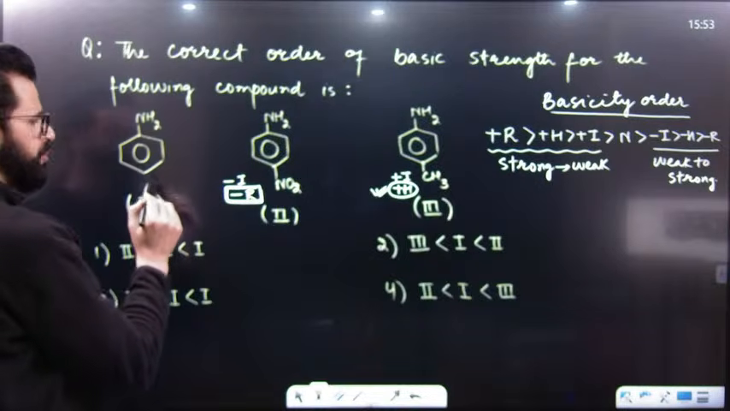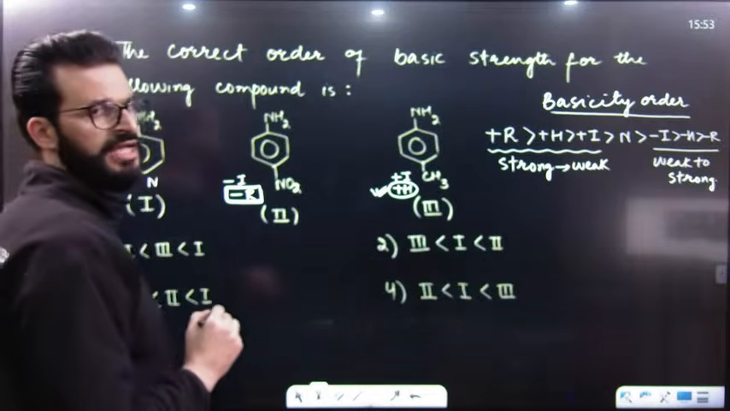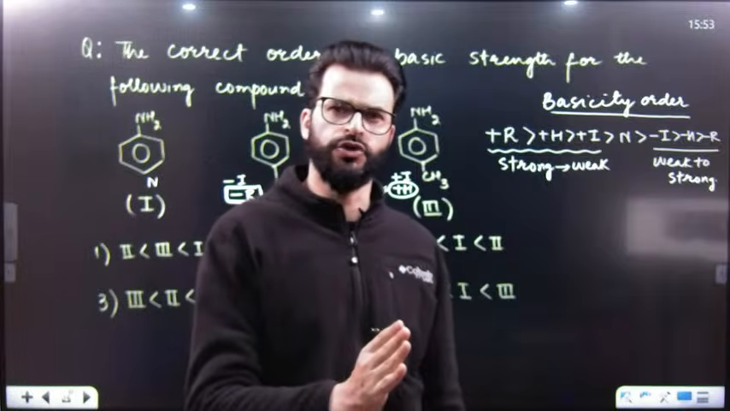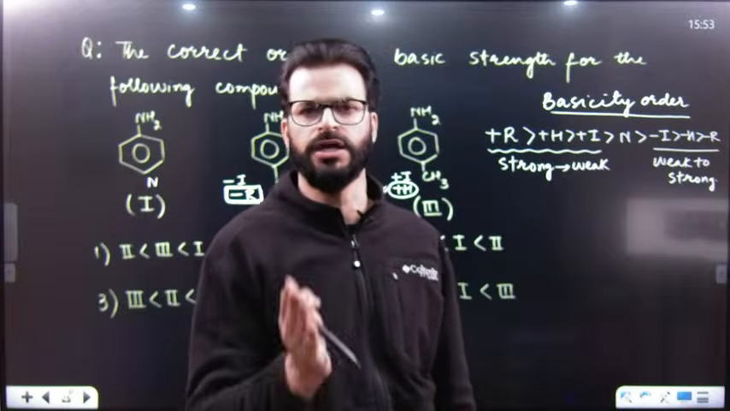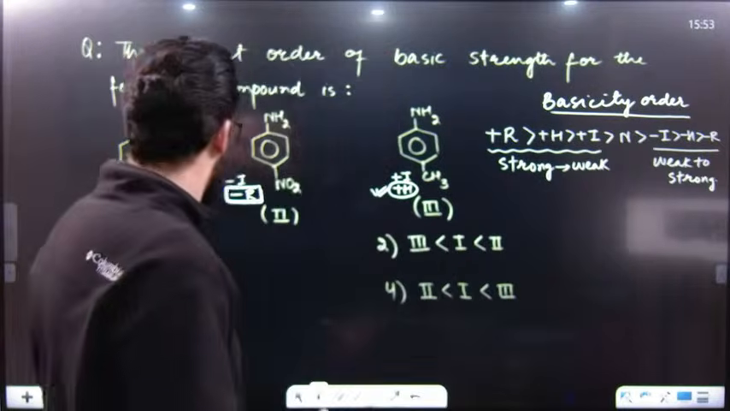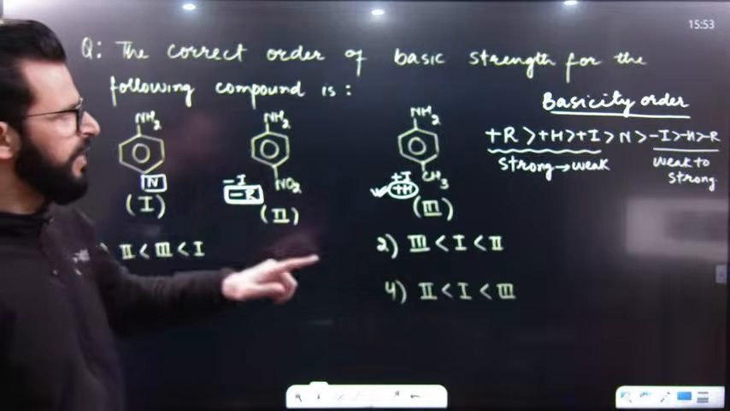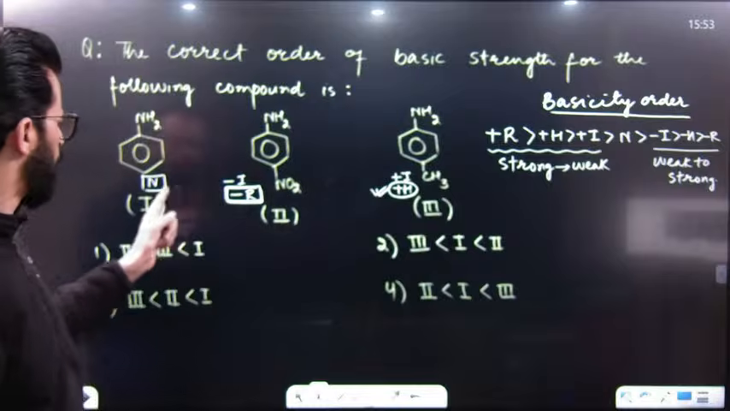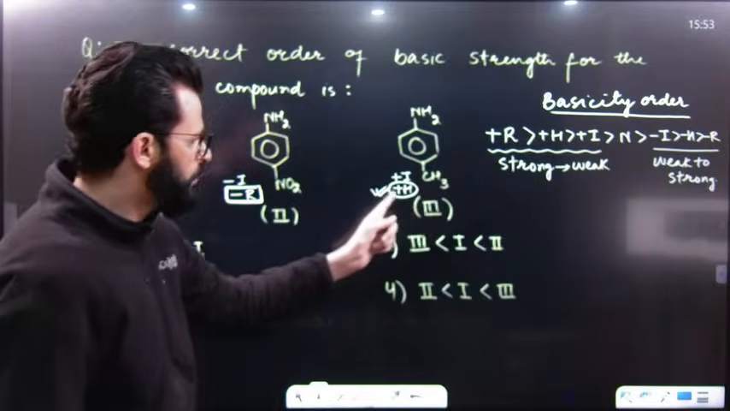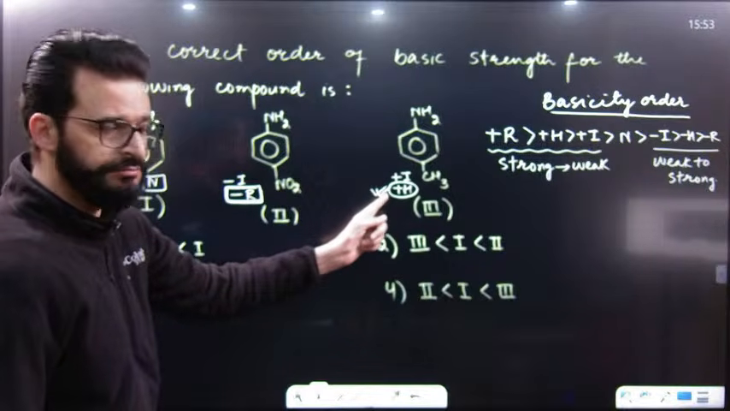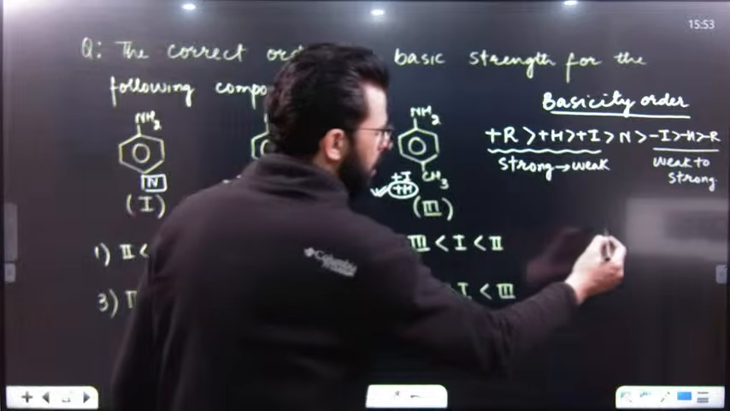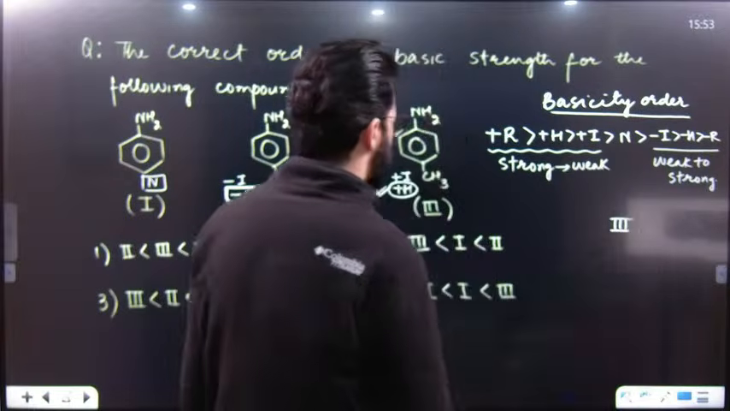Now, what is present over here? Here it is hydrogen. Hydrogen neither shows plus I nor minus I, neither plus R nor minus R, nor plus H nor minus H. So I will write this as N. First of all, we have to write plus R, but here no one is plus R. After that plus H. Which one is plus H? It is this one. So I will write down 3. So 3 is the strongest base.